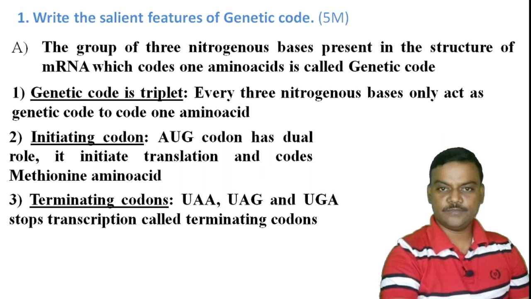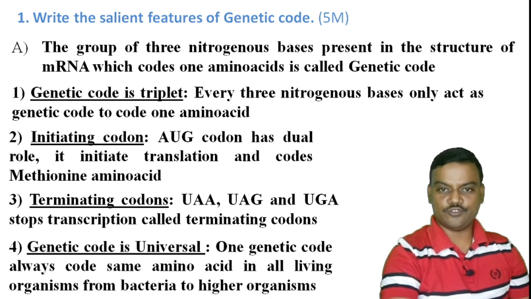The next feature, terminating codons. UAA, UGA, UAG. These 3 codons can stop protein synthesis. That's why these are called as terminating codons. The fourth feature is genetic code is universal because one genetic code always codes the same amino acid in all living organisms from bacteria to higher living organisms, so that genetic code is universal.